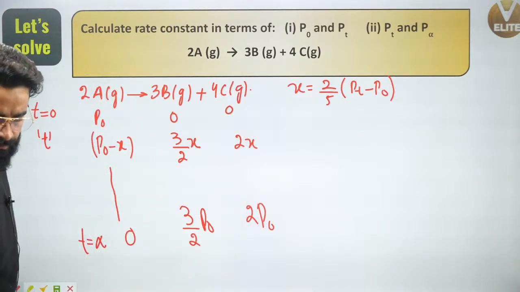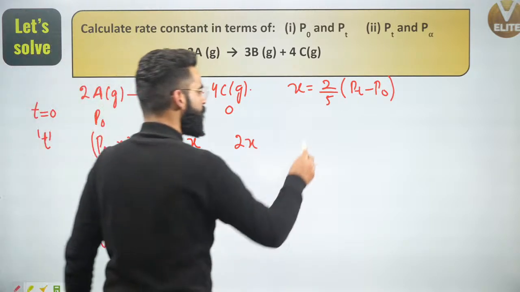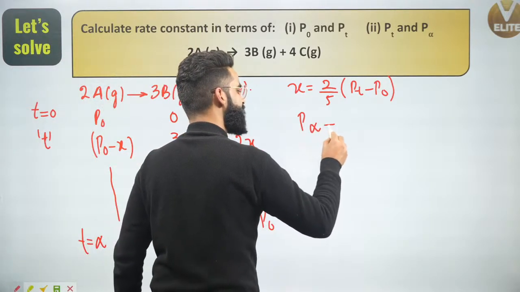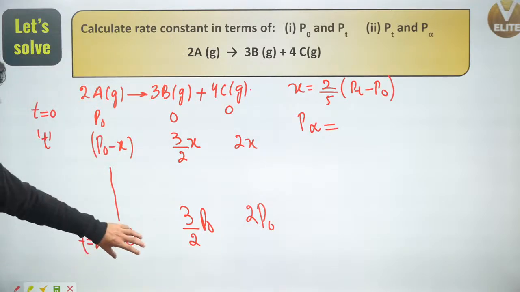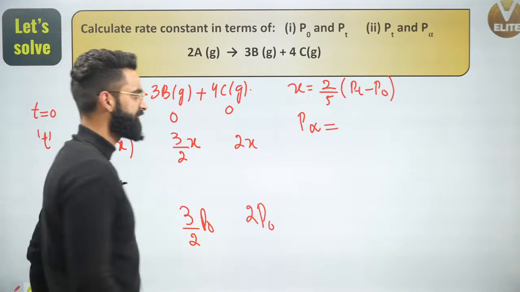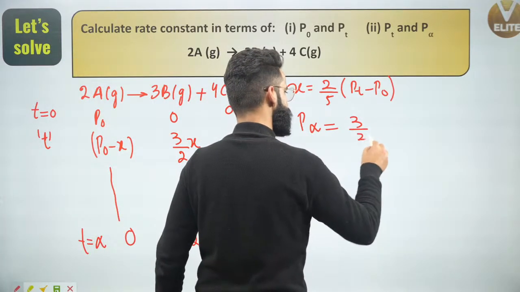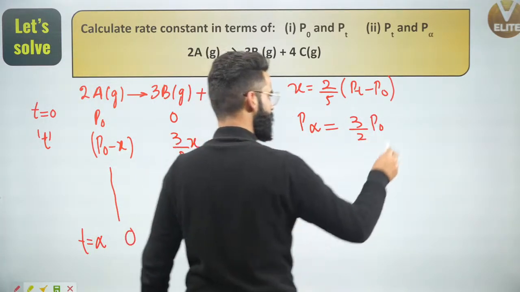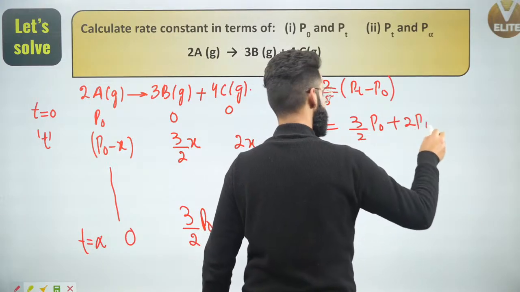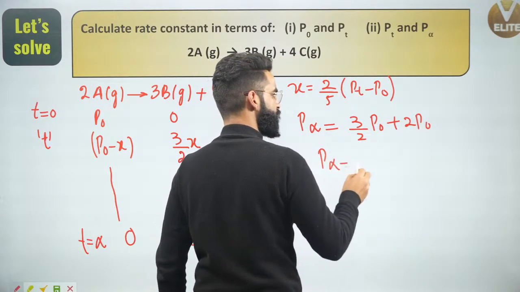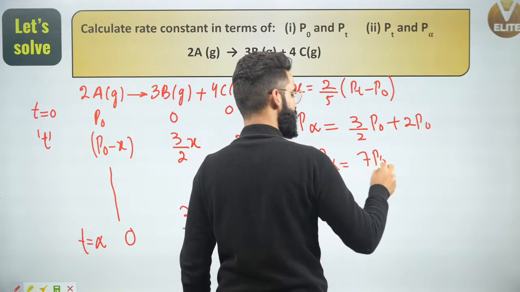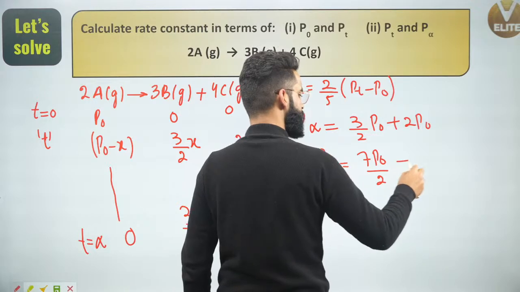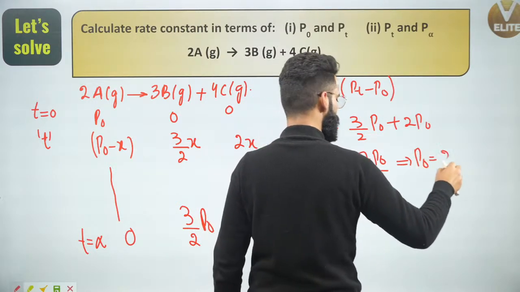So people, can you let me know what is going to be the total pressure at the completion of the reaction? Total pressure at the completion of the reaction is going to be this plus this plus this. It's going to be 3 divided by 2 P naught plus 2 P naught. Can I say P infinity is going to be equal to 3 by 2 P naught plus 2 P naught? That's going to be simply 7 P naught divided by 2.